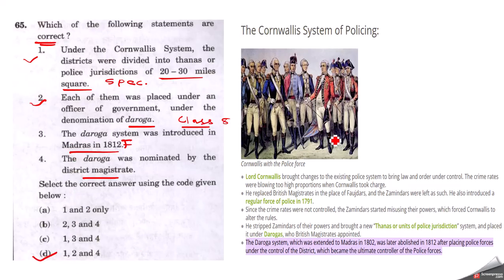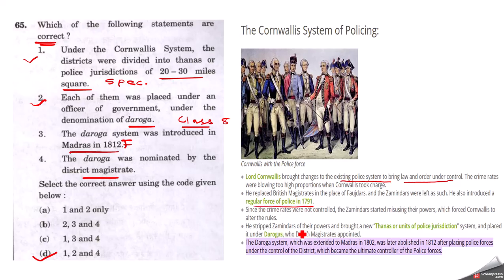That is D. So if we see the class 8th NCERT, it says that Lord Cornwallis brought changes to the existing police system to bring law and order under control. So he replaced Faujdars with British magistrates, and Zamindars were left as such. So he also introduced a regular force of police in 1791.